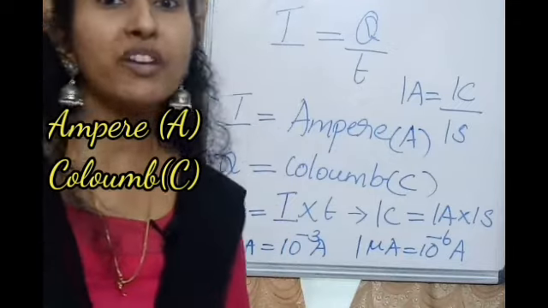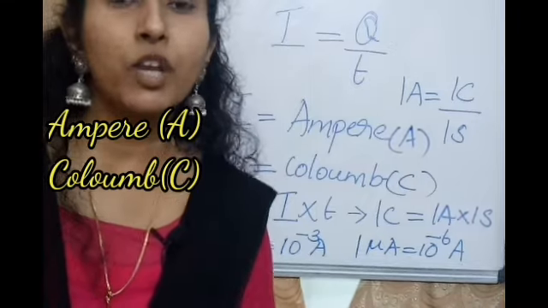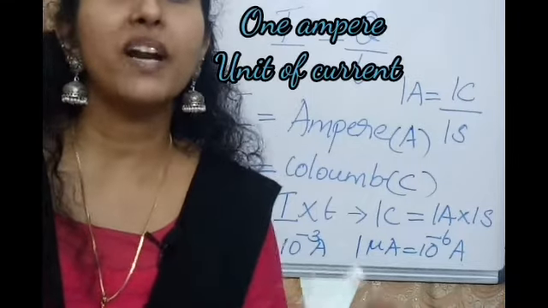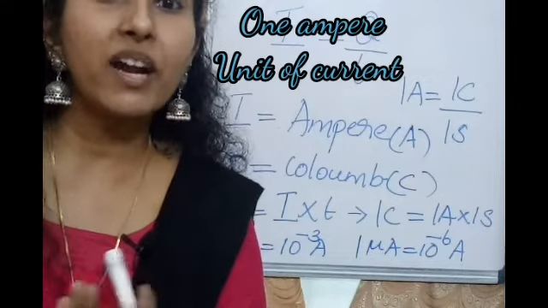Now we are going to define the unit of current. What does unit of current mean? Unit of current means 1 ampere. How do we define 1 ampere?